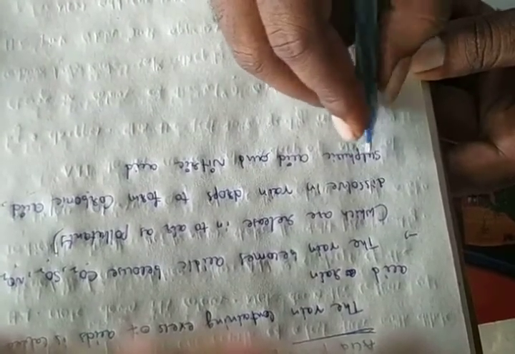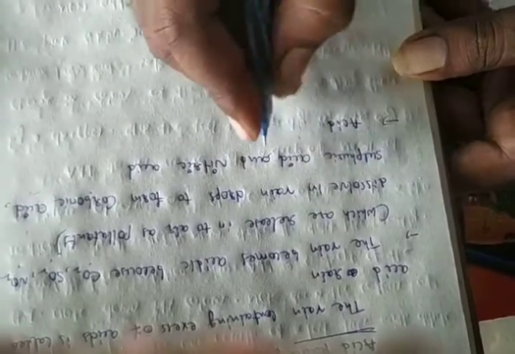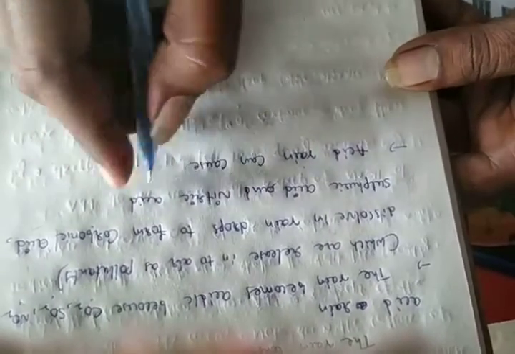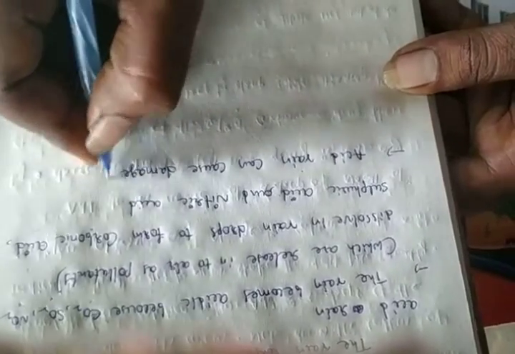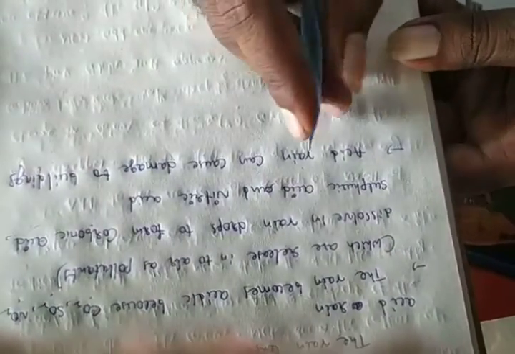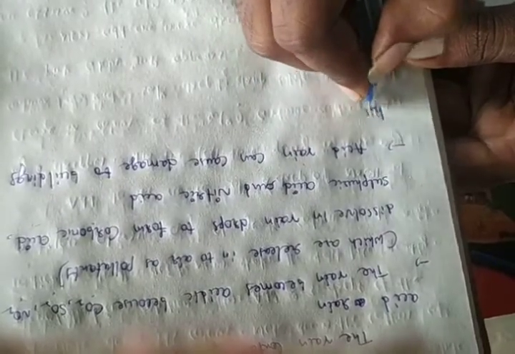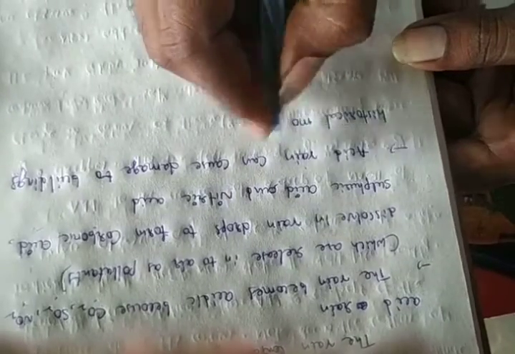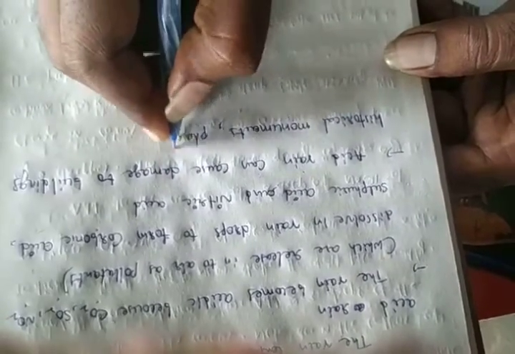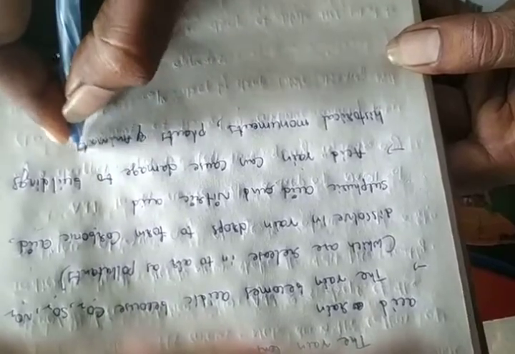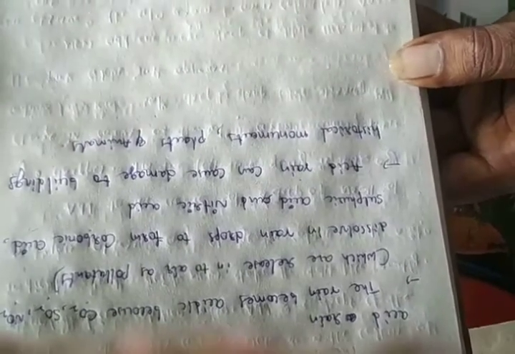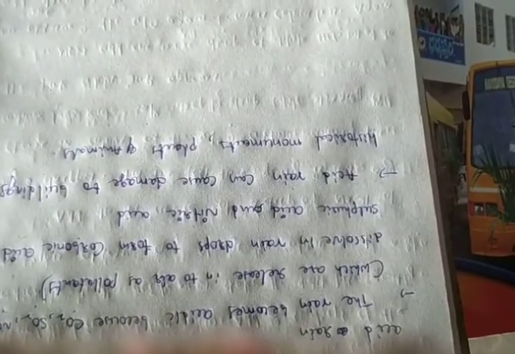Acid rain can cause damage to buildings, historical monuments, plants and animals. This is about acid rain.